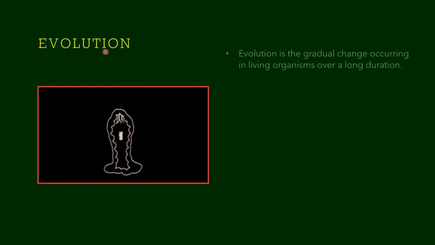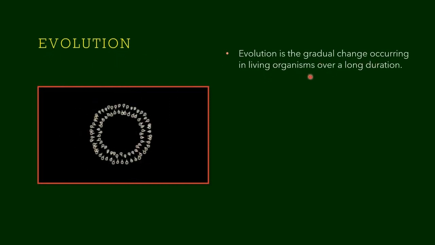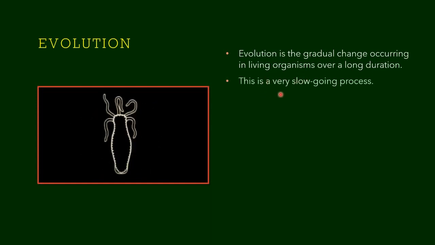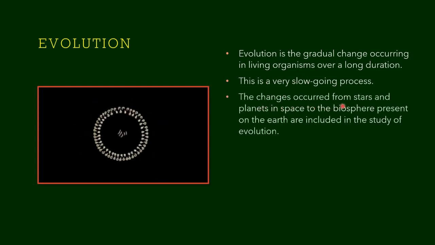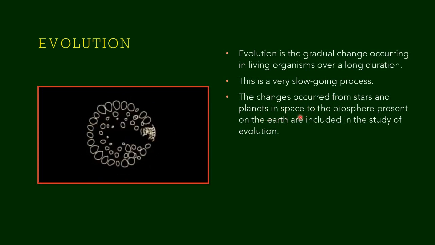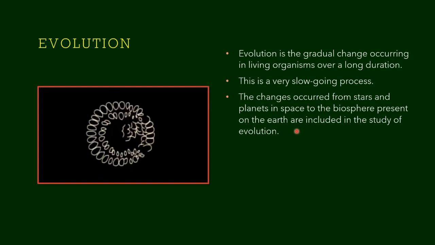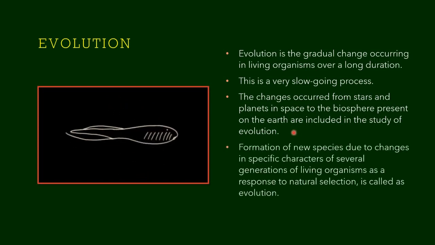Now let us learn what is meant by evolution. Evolution is a gradual change occurring in living organisms over a long duration. It is a very slow process that happens over years together. The changes that occurred from stars and planets in space to the biosphere present on the earth are all included in the study of evolution, right from the birth of a star of our solar system to earth and the present scenario. Everything is included in evolution.